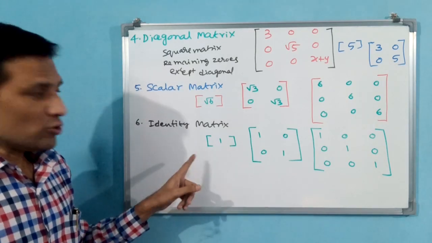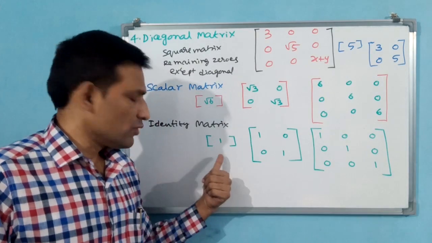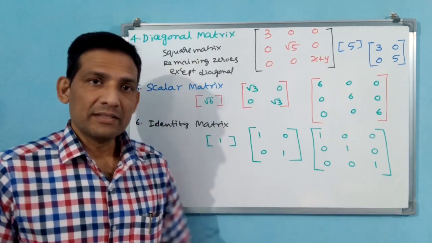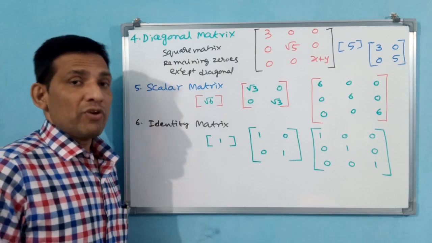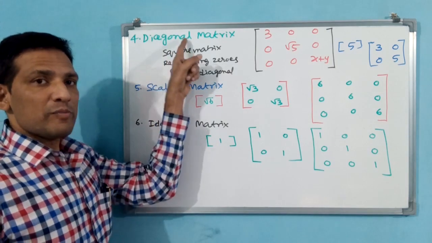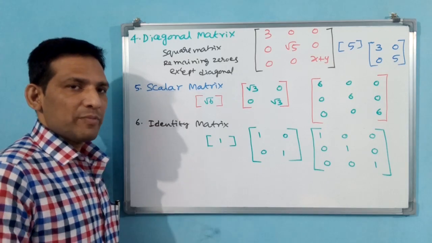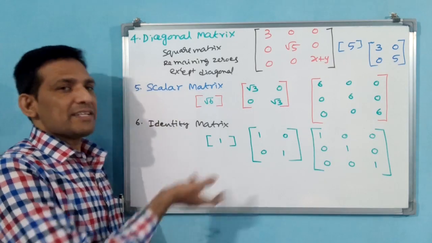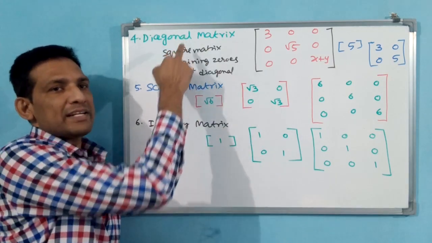For an identity matrix, it should be a square matrix: 1 by 1, 2 by 2, 3 by 3. An identity matrix is also a square matrix, which you have to keep in mind. So an identity matrix is a square matrix, a diagonal matrix, and a scalar matrix.